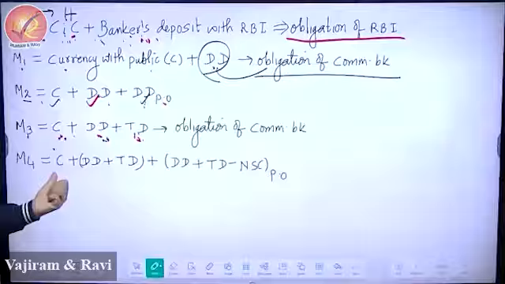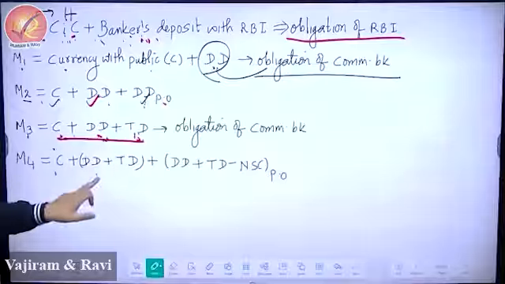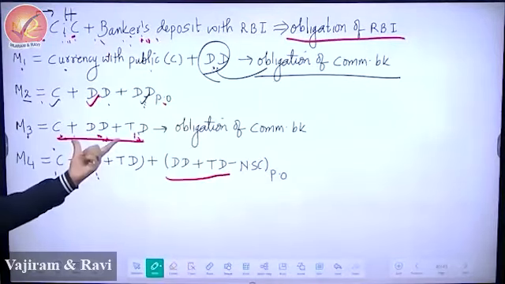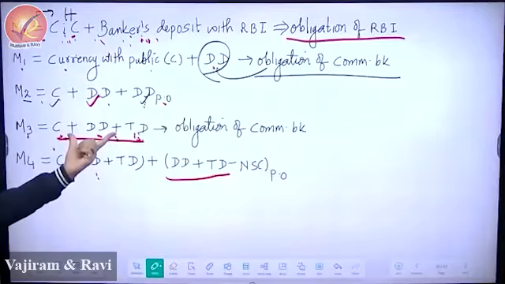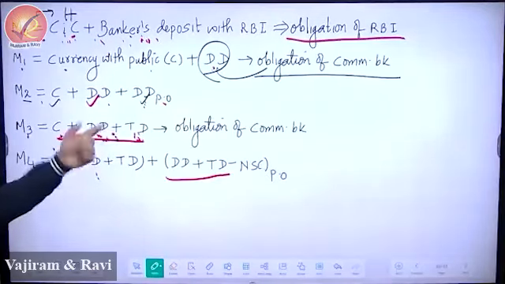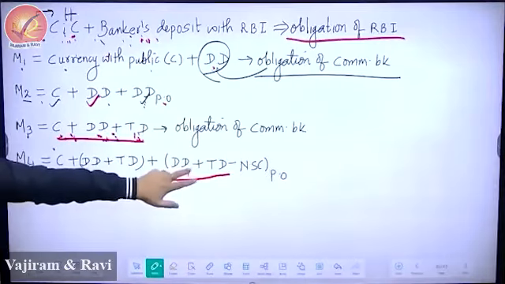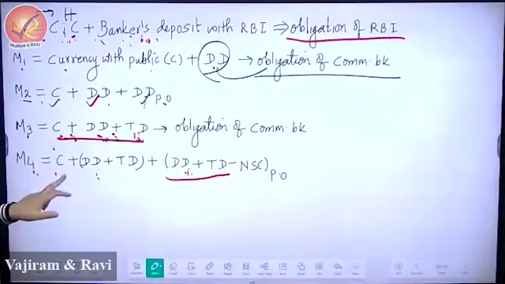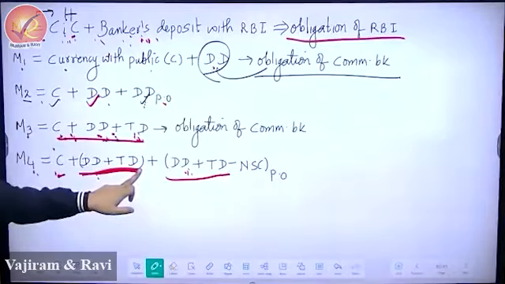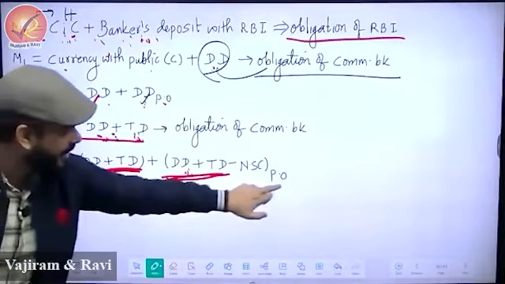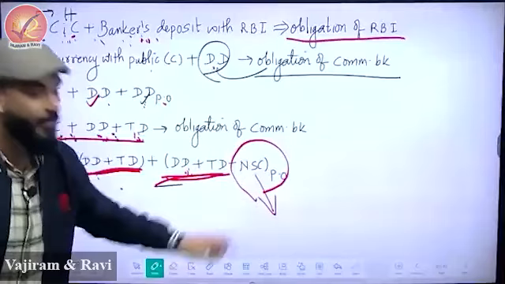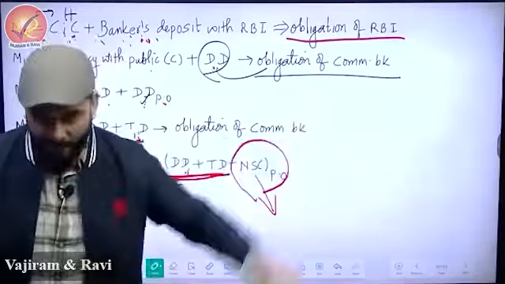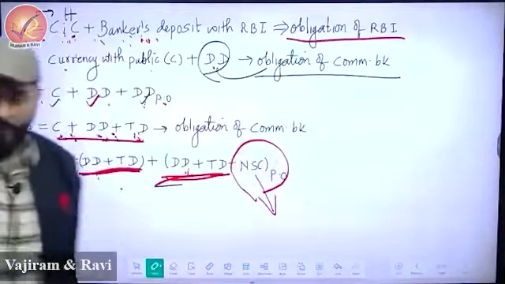So you have another formula where you have all this plus post office. So RBI says, I want to know how much is there in HDFC. Plus RBI says, because 10% people have post office account, I want to know how much they have kept in post office. This is the money in hand plus HDFC, and this is post office. And this we have subtracted NSC because this is a scheme for saving taxes, etc. So it's not called a deposit, it is called a scheme. So this you have to remove.